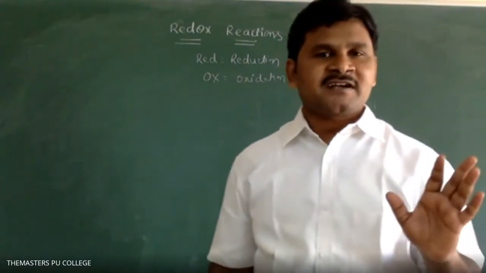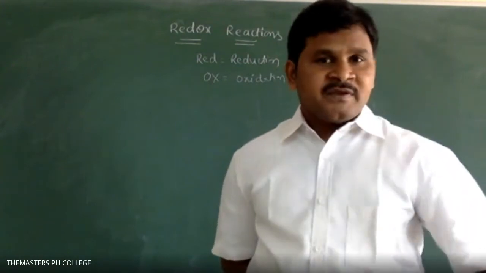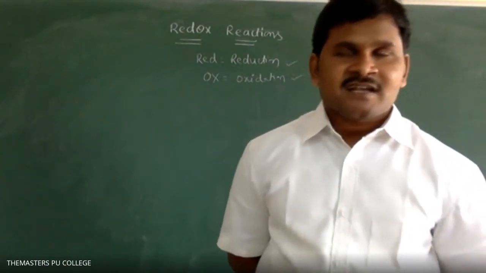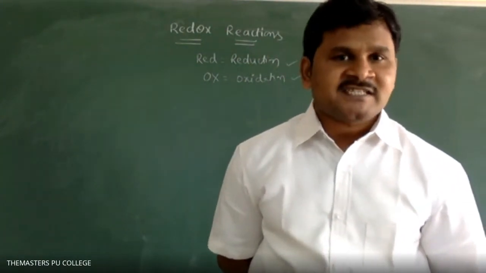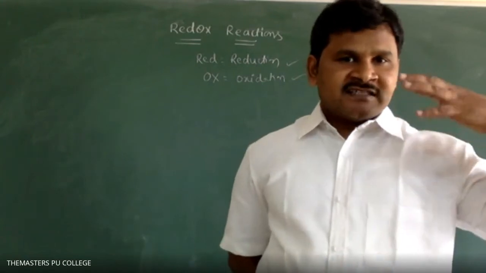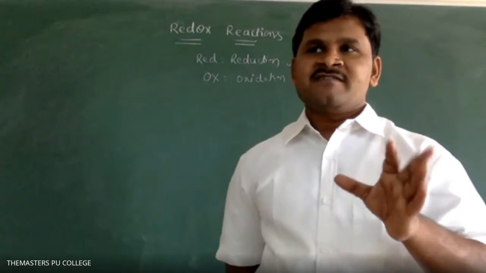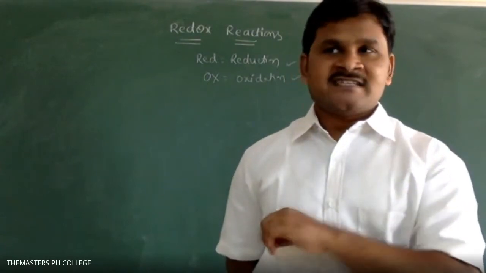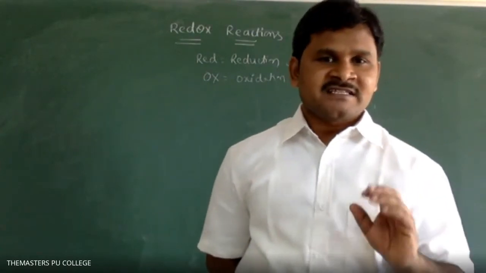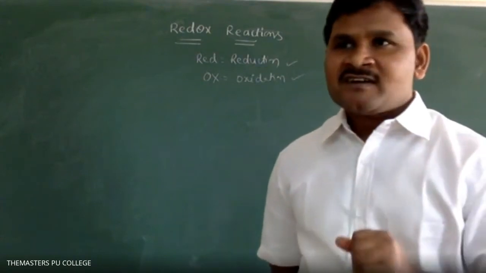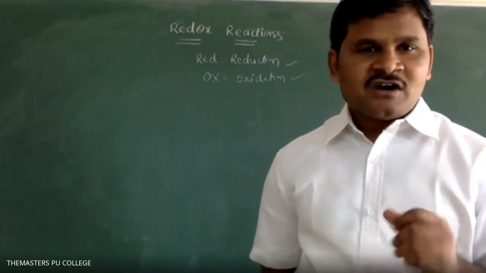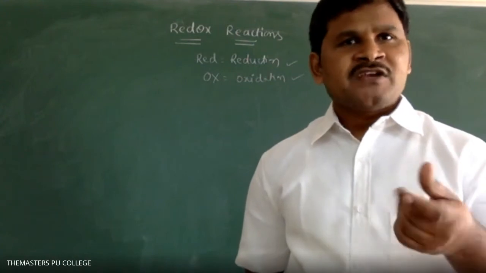And one more important application, electrochemical phenomena. Electrochemical phenomena is nothing but the science related to electricity as well as chemical reactions. Say for example, the working of a torchlight. So how does a torchlight work? By using batteries.